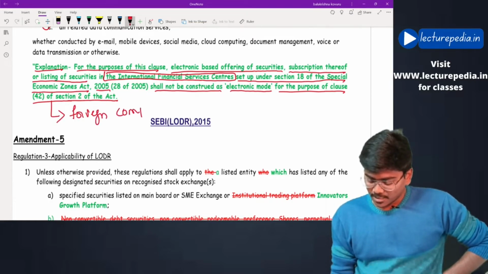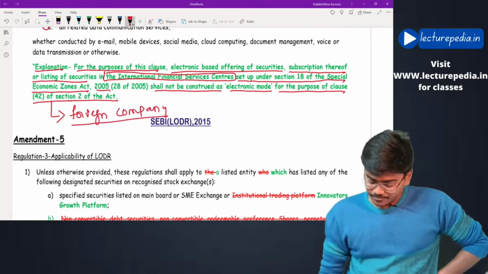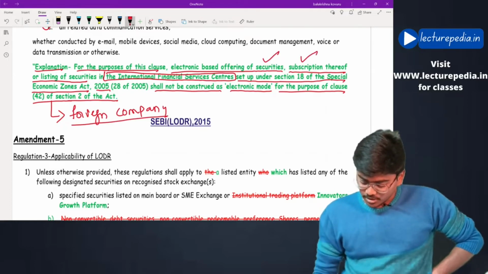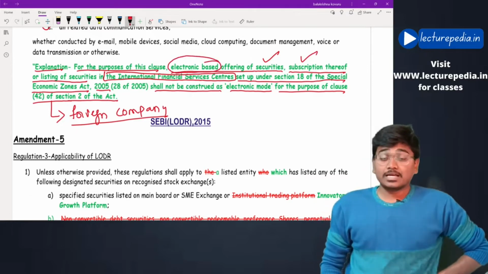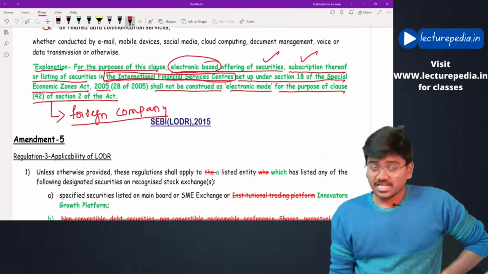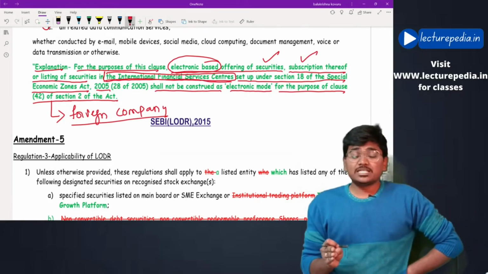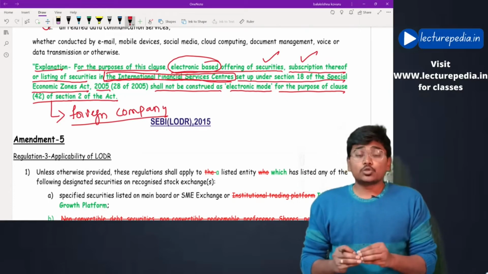Now if any company offers securities in India for subscription through electronically based mode in IFSCs, international financial service centers, then it will not be deemed that such company is operating in India through electronic mode.